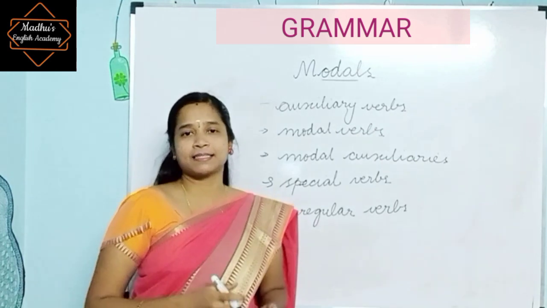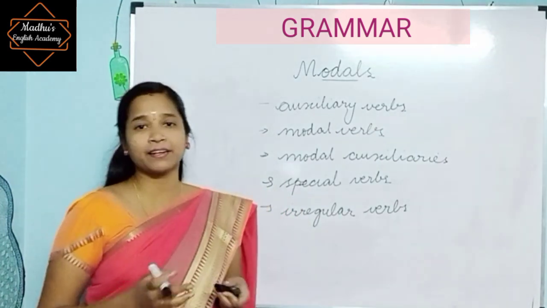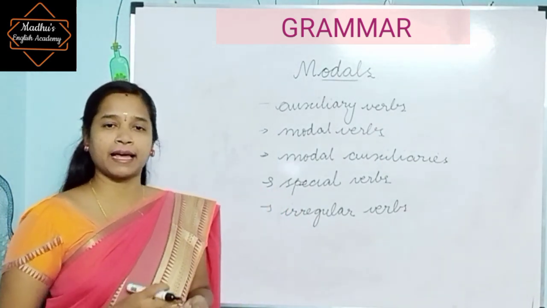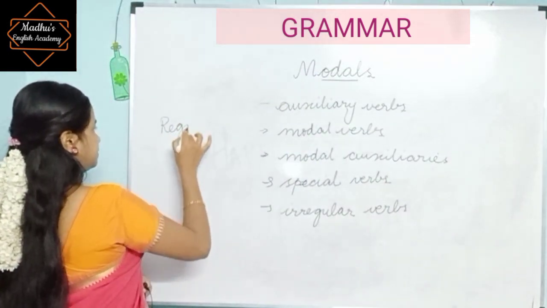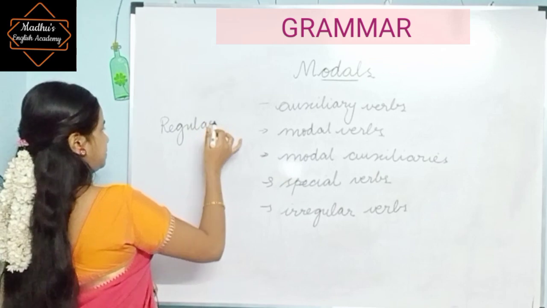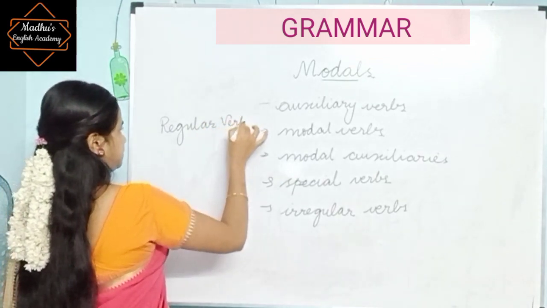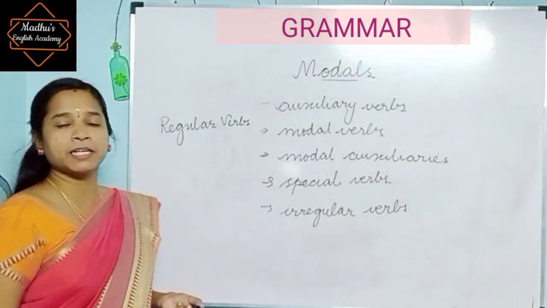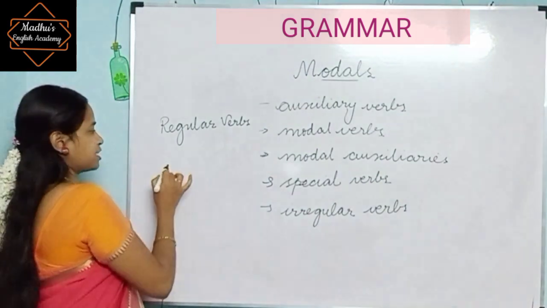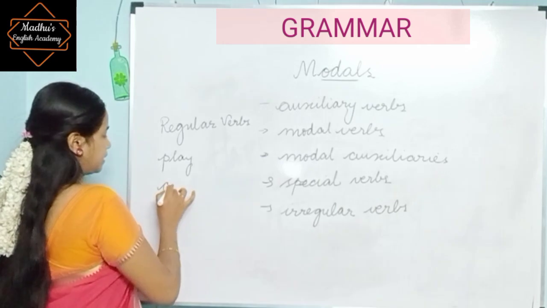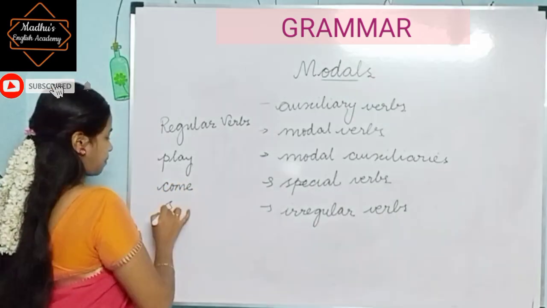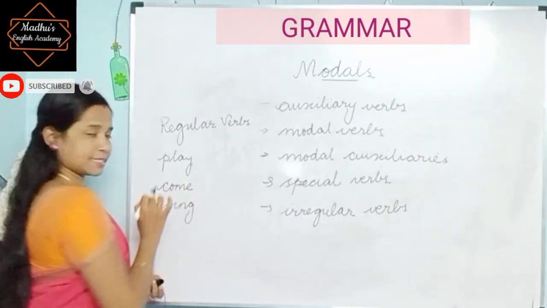What are these modals or what are these irregular verbs? Before knowing that, let us learn what are regular verbs. So, regular verbs are the verbs which can change their form. For example, play, come, sing.